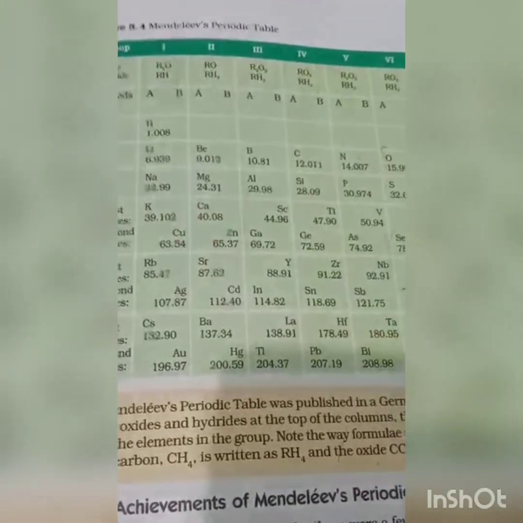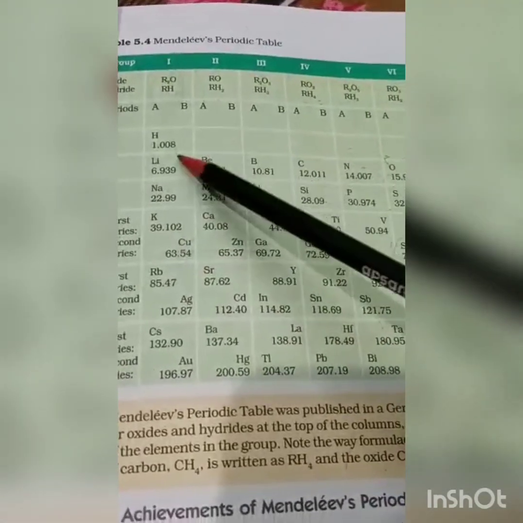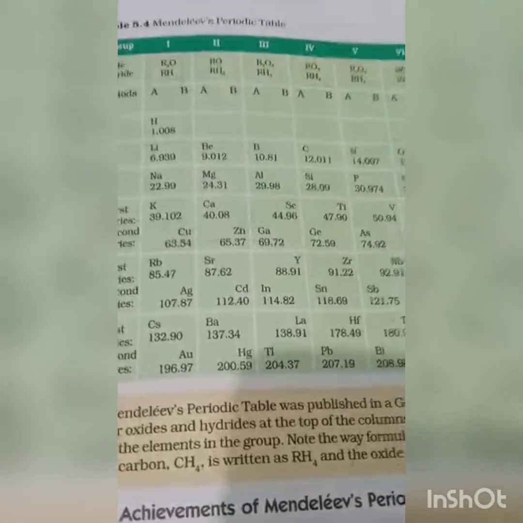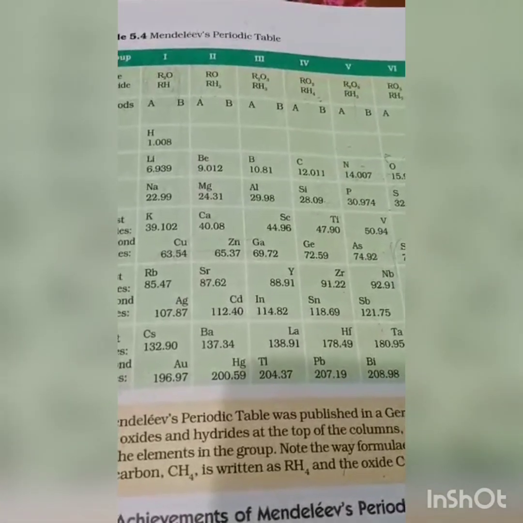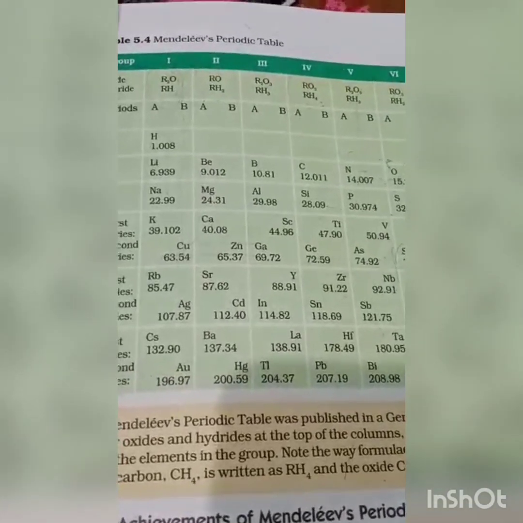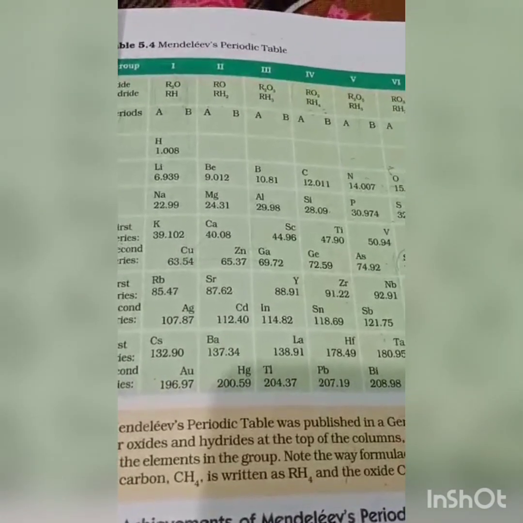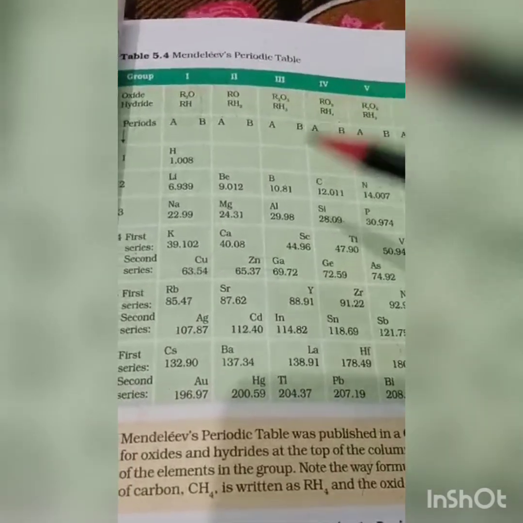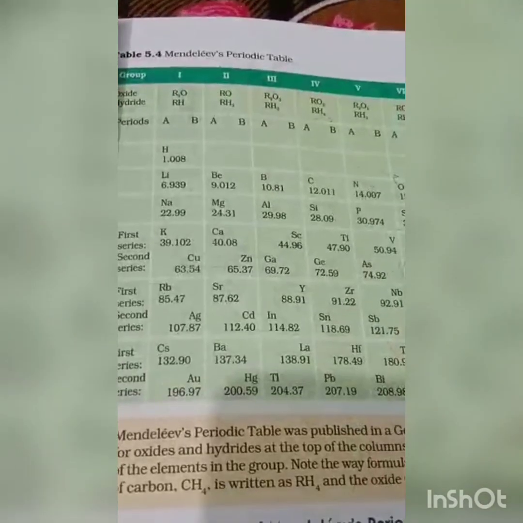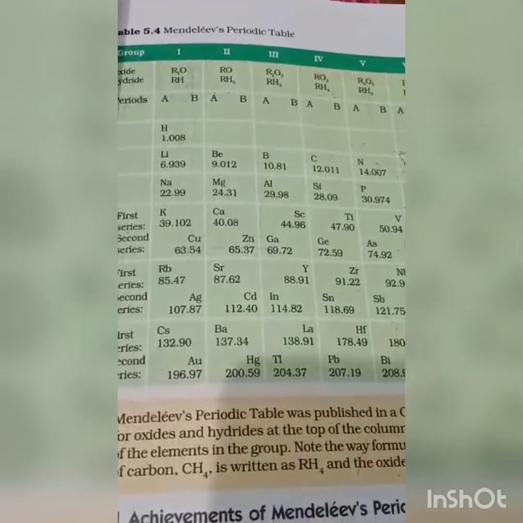The next one is that there is no proper place for hydrogen. Hydrogen is a non-metal, we all know that. So non-metallic hydrogen is kept with what? It is kept with lithium and sodium, which are metals. So this is a shortcoming.